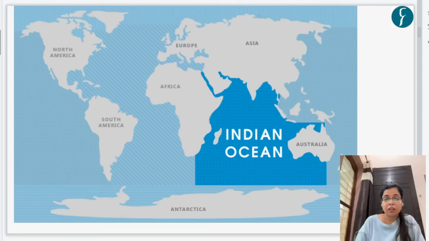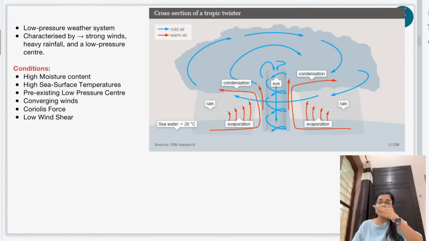So let's start with our today's discussion, cyclone formation in the Indian Ocean region. Okay. So the cyclones which occur in the Indian Ocean region are tropical cyclones. Okay. So what are tropical cyclones? Tropical cyclones are low pressure weather systems or low pressure cyclonic storms which occur between the Tropic of Cancer and the Tropic of Capricorn.